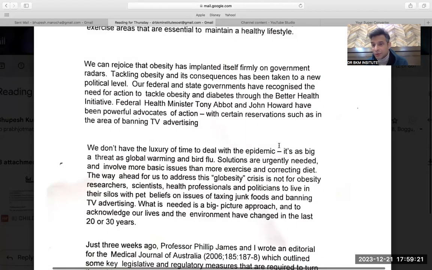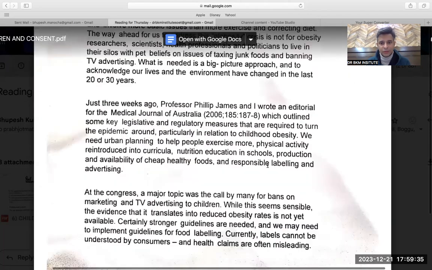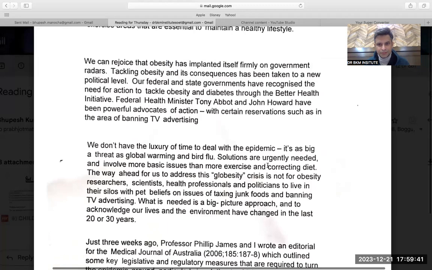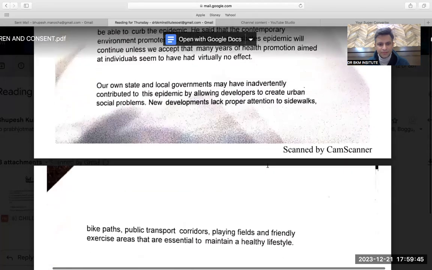What I'm saying is, any question which is difficult, leave it. If you want to put any fluke, A, B, or C, do it. Don't waste time. You go with this flow when it comes to reading. So I was doing this question now. What was the question? To curb something. So I have to find the word to curb something. Again, if it comes in the exam, curb something would be darkened. So where is it given, to curb something?